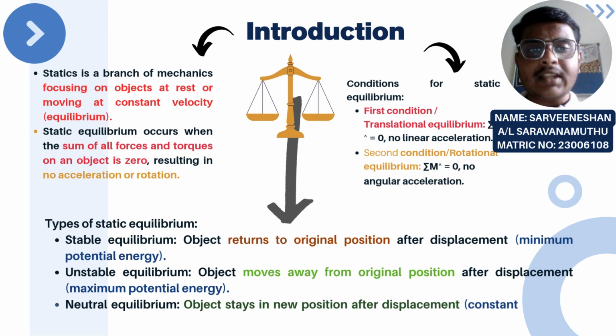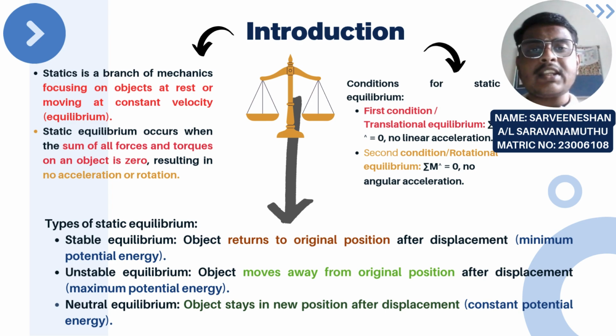On the other hand, when all of the torques acting on an object completely cancel each other out, rotational equilibrium is reached. This is the second condition of equilibrium. According to the principle of moments, the sum of the clockwise and counterclockwise torques about a pivot point must be equal for an object to be in rotational equilibrium. This guarantees that the object doesn't start to rotate and stays balanced. The moment of force is also known as torque, where the sum of the moments is equal to 0 newton. It shows there is no angular acceleration.